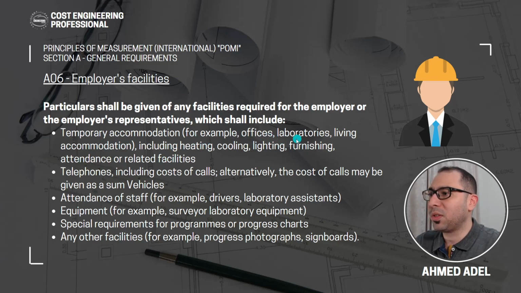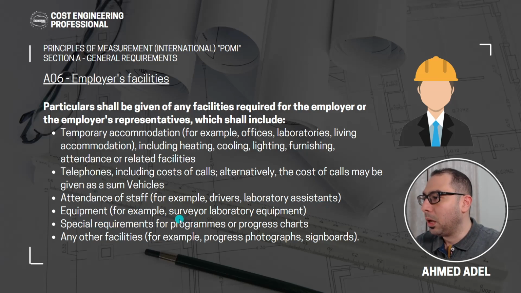So for example, offices, laboratories, living accommodation, including heating, cooling, lighting, furnishing, attendance, or related facilities. Anything that is required should be mentioned clearly in the BOQ so that it can be allowed for. Telephones, including costs of calls. Alternatively, the cost of calls may be given as a sum. So telephones and all these things should be allowed for in the BOQ as well. Attendance of staff, for example, drivers, laboratory assistants, and so on. So the staff attendance should be there.